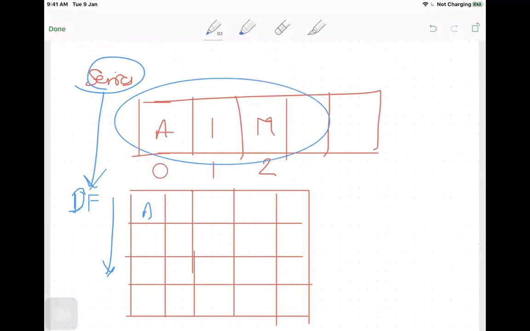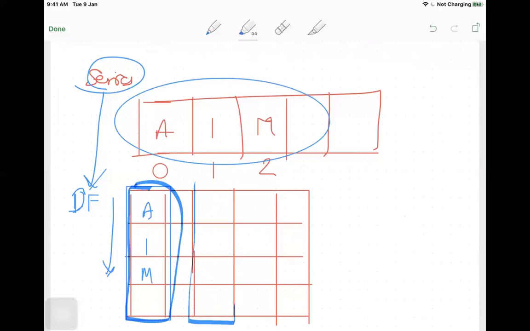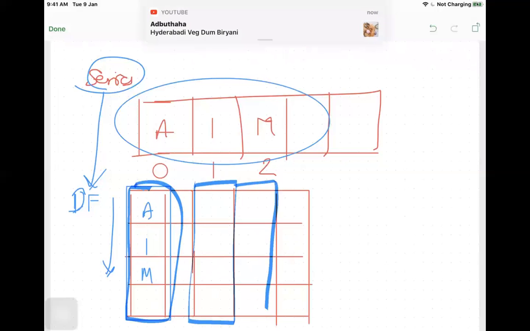So this particular thing is now one series. Similarly, I can take another column here, and that column will become another series. Similarly, I can take another column and it will become another series. Like that, a data frame is nothing but a container which contains multiple series as columns.